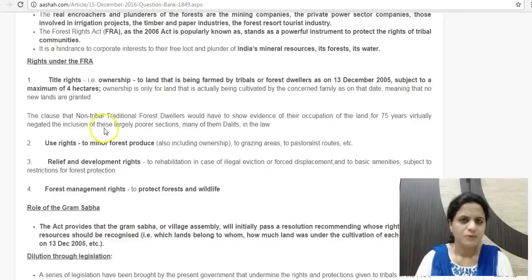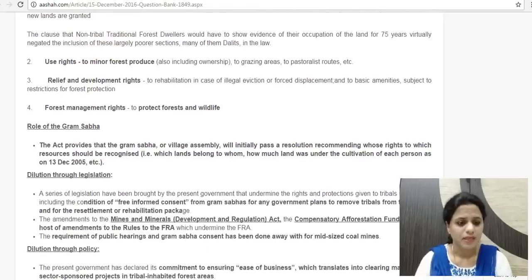So these are the major provisions, rights under FRA, and another significant provision under FRA is the role of Gram Sabha. The Gram Sabha has the power to pass resolutions recommending whose rights would be on what resources. It will prepare the list of what rights would be recognized and for whom: which land belongs to whom, how much land that person will get. Everything is decided by Gram Sabha. So Gram Sabha was given a prominent role under FRA for its implementation. So these were the provisions.